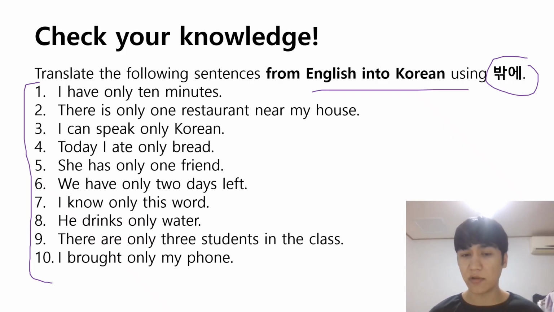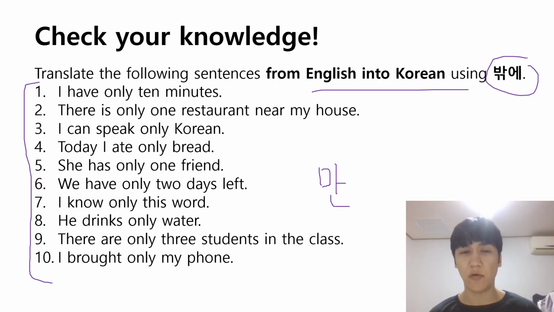Of course, there's also another word for only, which maybe you know, 만, right? But the main difference between 만 and 밖에 is in the use of negative or positive verb forms. So if you are using a negative verb form, if your focus is on something negative, then you need to use 밖에.